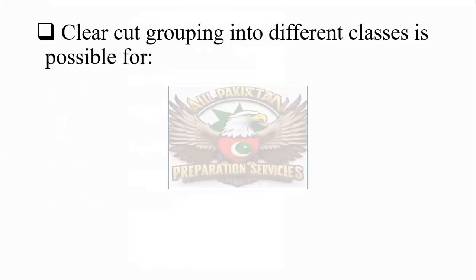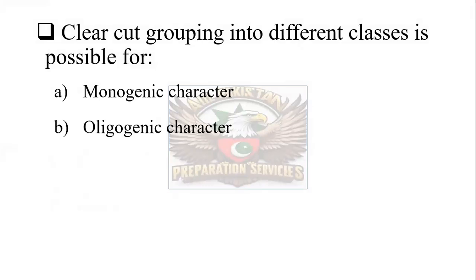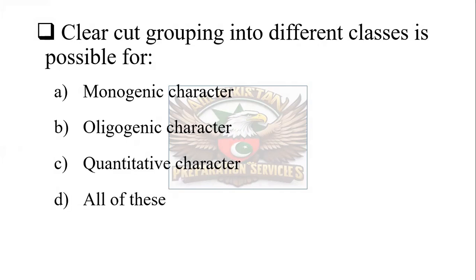Clear-cut grouping into different classes is possible for monogenic characters, oligogenic characters, quantitative characters, or all of these. And the correct one is all of these. That means clear-cut grouping is possible in monogenic, oligogenic, and quantitative characters.